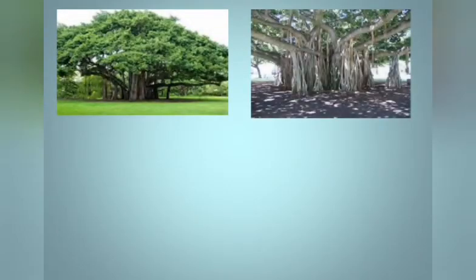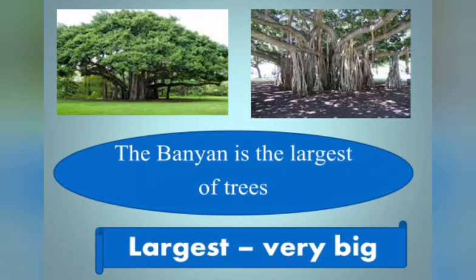Can you all see this image? Can you name the tree? Yes, very good. This is the banyan tree. The banyan is the largest of trees. Largest means very big. The biggest tree is the banyan tree. So, the first line of your memory poem is: the banyan is the largest of trees.